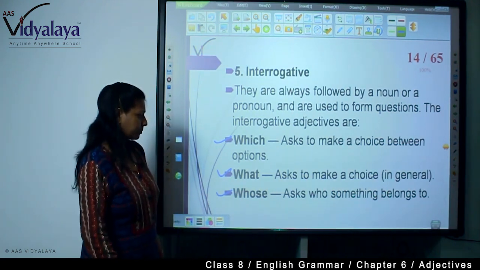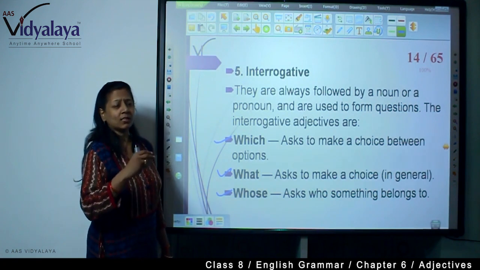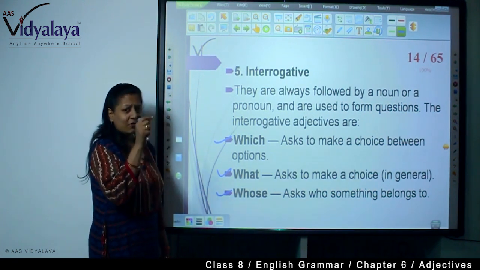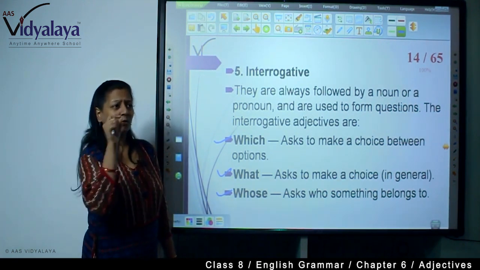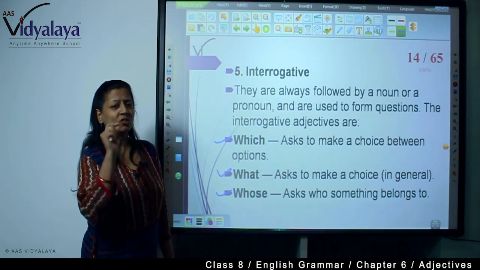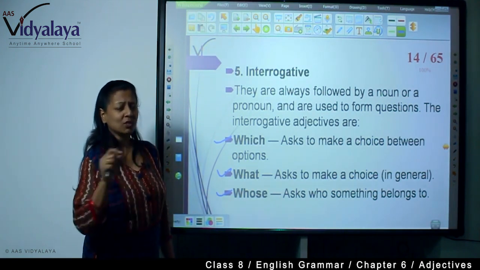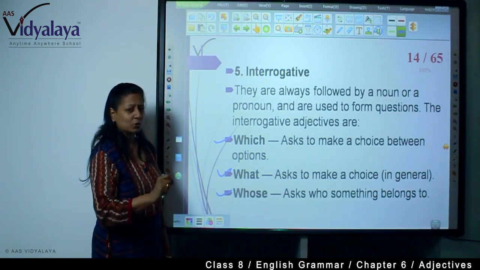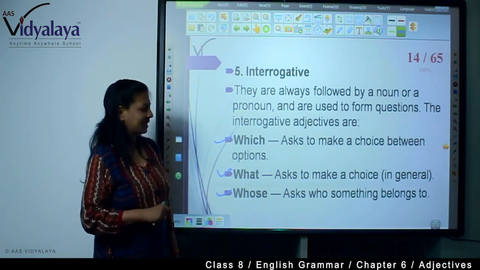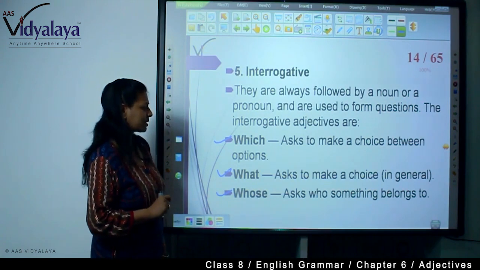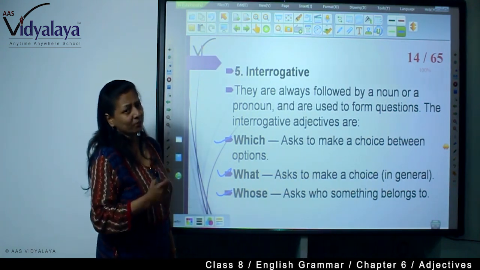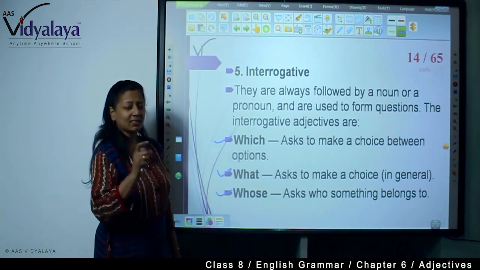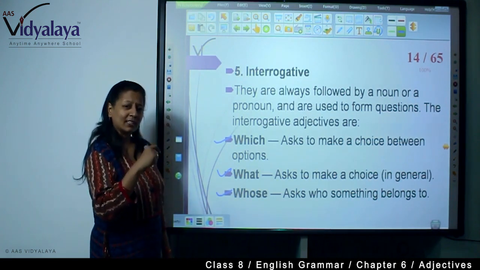What is your, what if it comes like that, what article is your choice? What particular thing do you want to have for you? So here you will get what as an adjective. Whose book is that? Then it's an adjective because it has come before the noun.